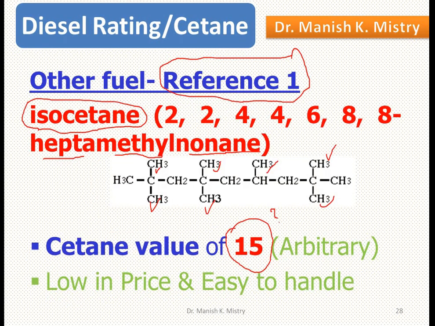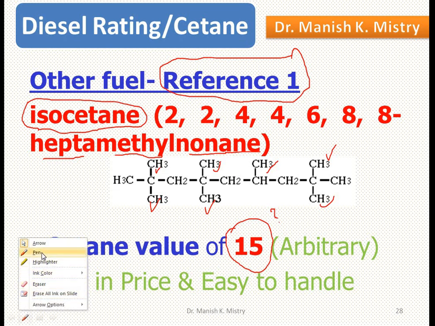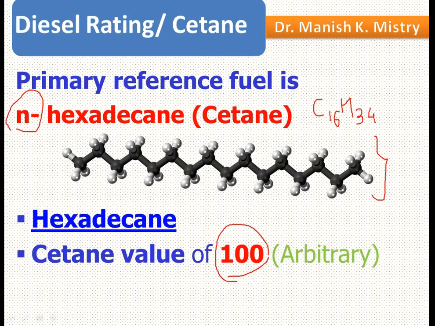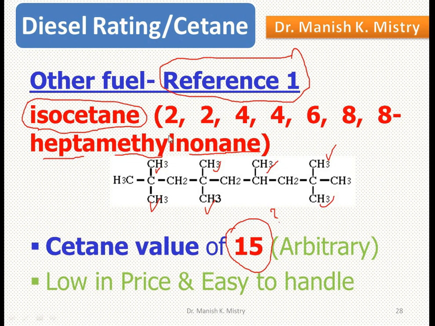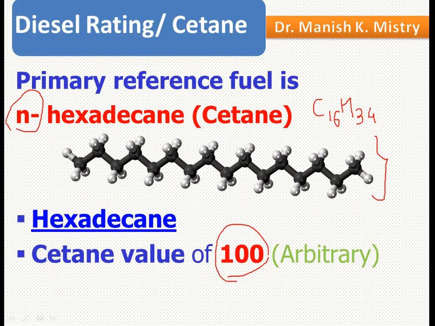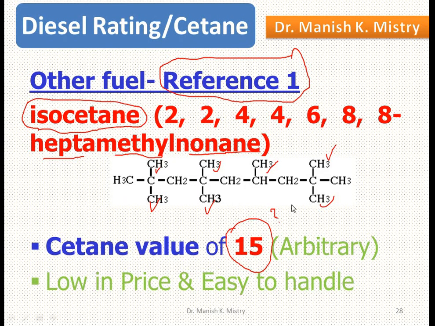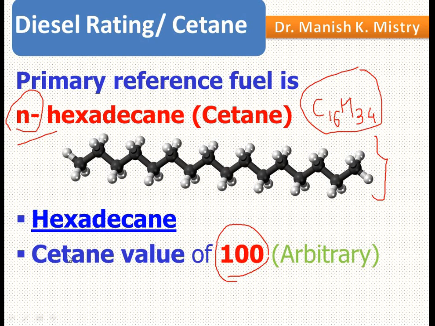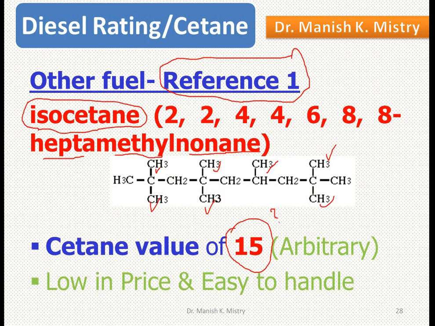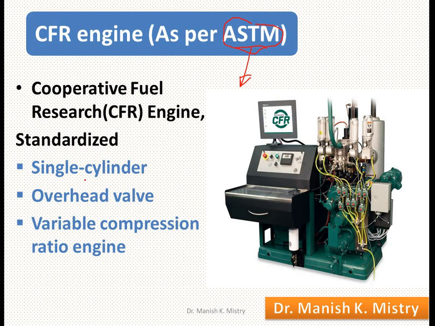Instead, to identify the cetane number, a mixture is made from the primary reference fuel, normal cetane, and iso-cetane. The formulas of cetane and iso-cetane are the same, only the structure differs. Here this is the normal structure and this is the iso structure. The number 100 is given to normal hexadecane, or cetane, and 15 is given to iso-cetane.